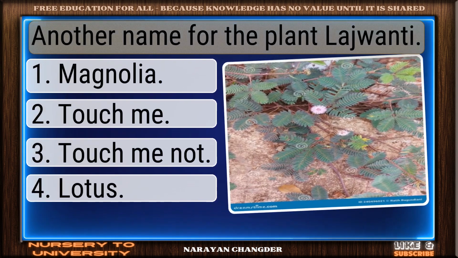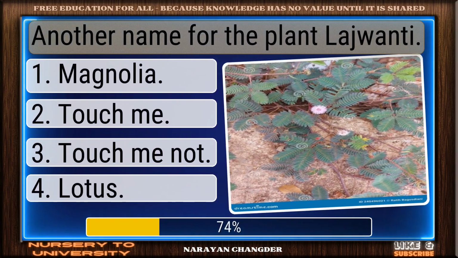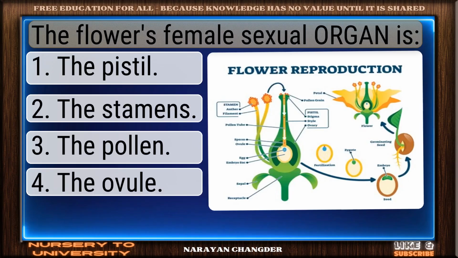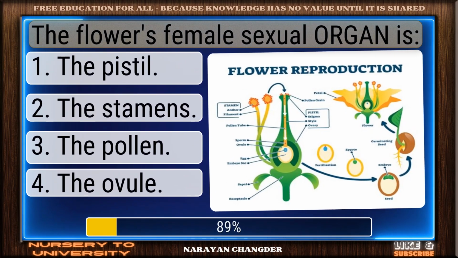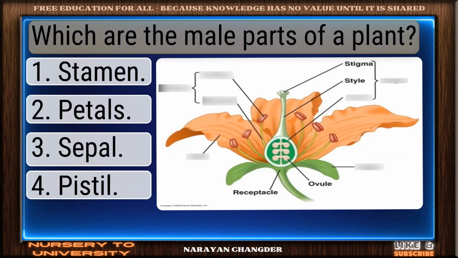Question number 118. Another name for the plant Lajwanti. Correct. Touch me not is the right answer. Question number 119. The flower's female sexual organ is. Great job. The pistil is the accurate answer.